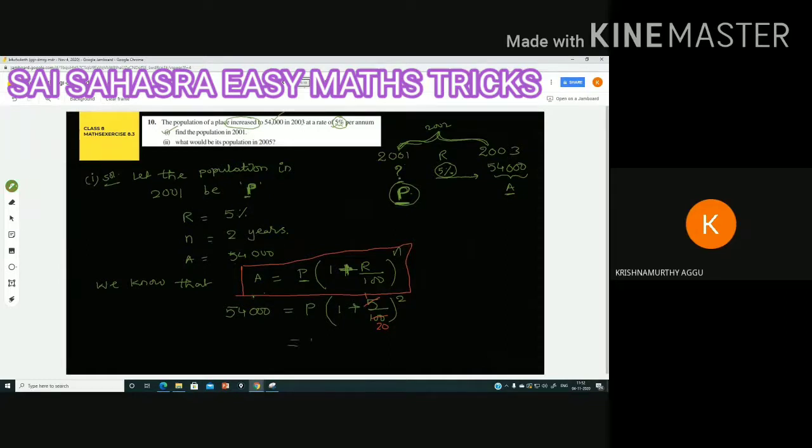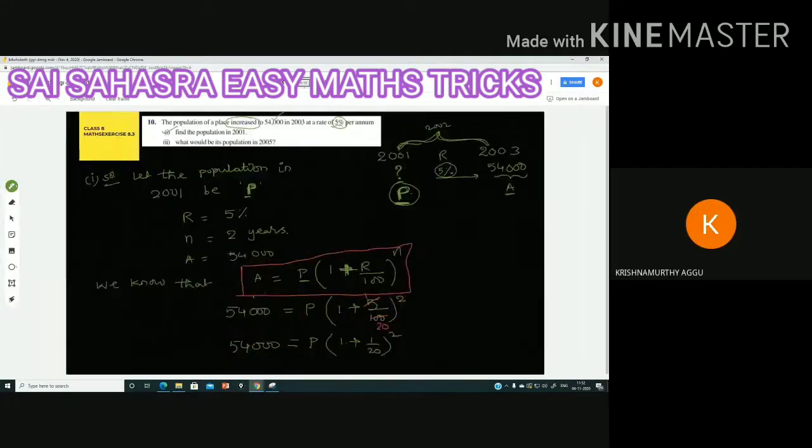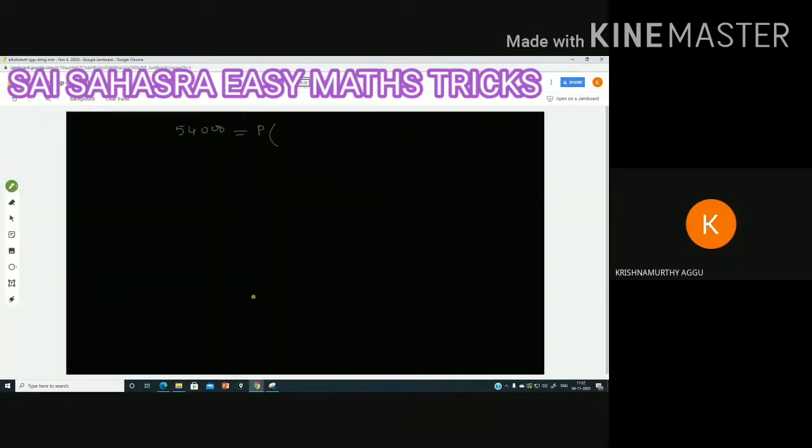P into 1 plus 1 by 20 whole square is equal to 54,000. 20 into 1 is 20, plus 1, 21 by 20 whole square. So 54,000 is equal to P into 21 divided by 20 whole square.